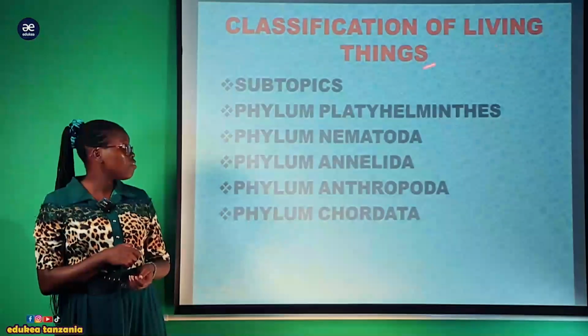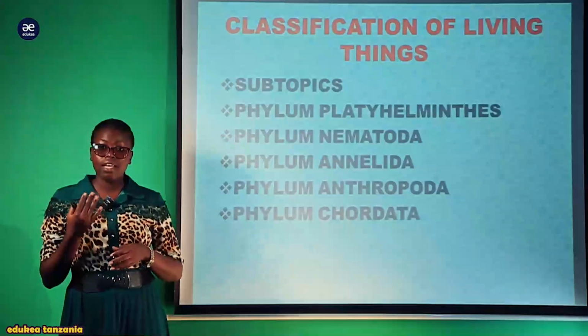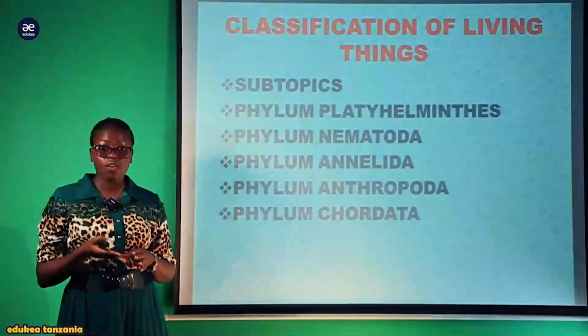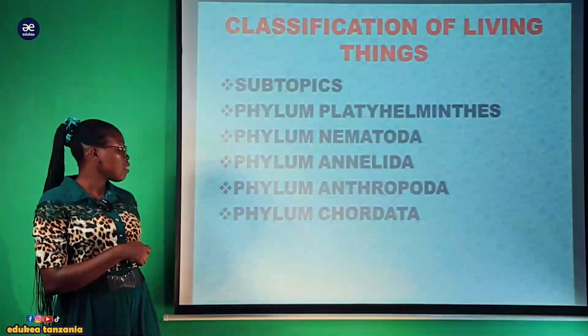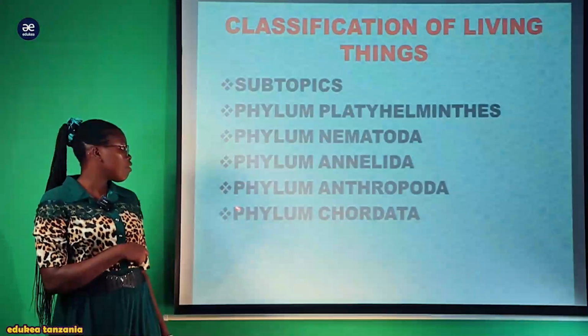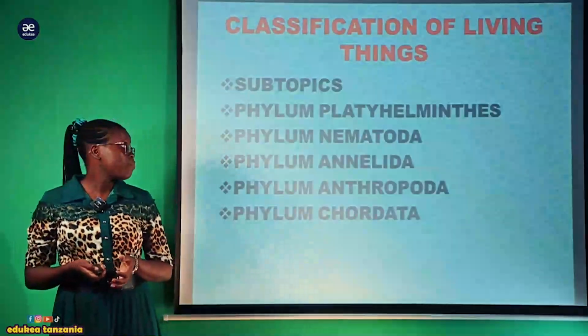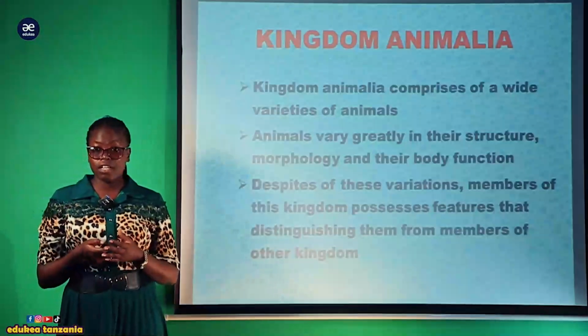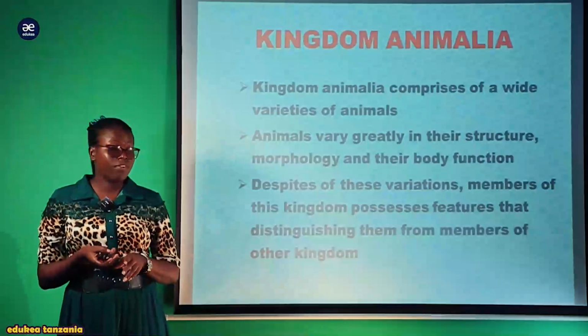So the subtopics of this topic, the classification of the living things, are the phylum Platyhelminthes, which is a phylum of the kingdom Animalia, the phylum Nematoda, the phylum Annelida, the phylum Arthropoda, and the phylum Chordata. We start with the kingdom Animalia, where these phyla are found.